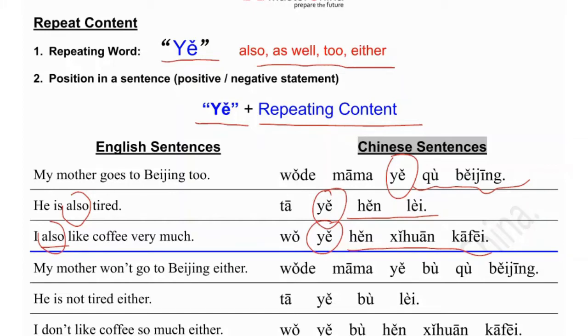And maybe people ask me, can I put the 也 before the subject? I like coffee. So does Leslie. Yes, I will say Leslie 也喜欢咖啡. I don't repeat the other person. I just say also like coffee, right?